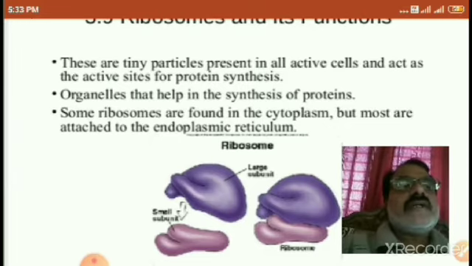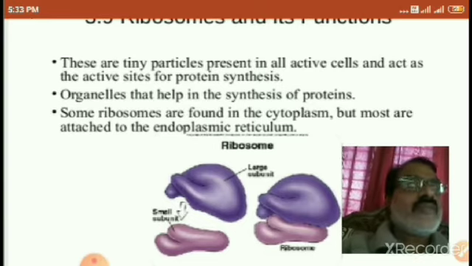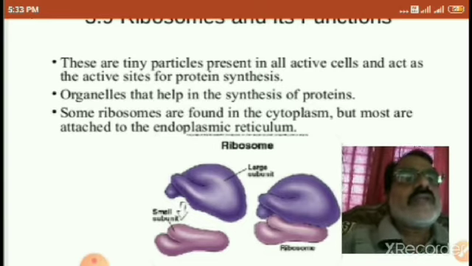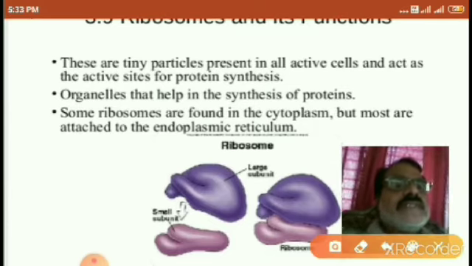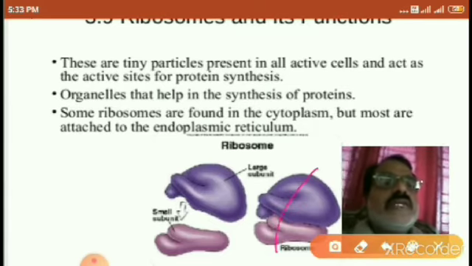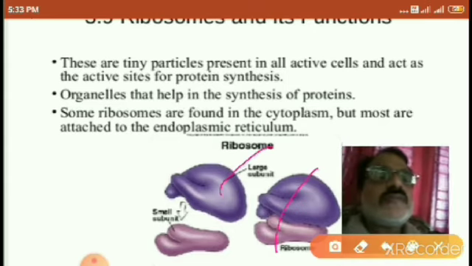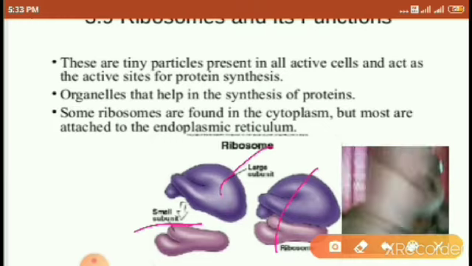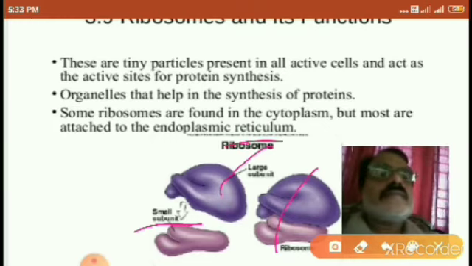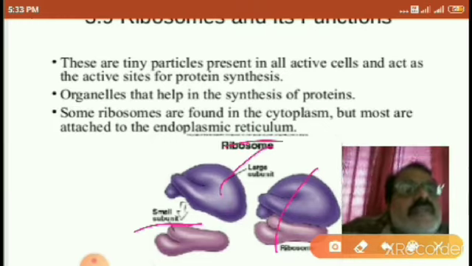So ribosomes are one of the cell organelles, and a small number are present in the cytoplasm, and more are present on the endoplasmic reticulum. They are meant for synthesis of proteins. See here the diagram, these are the ribosomes. Here two subunits are present. One is the larger subunit and the second one is the smaller subunit.